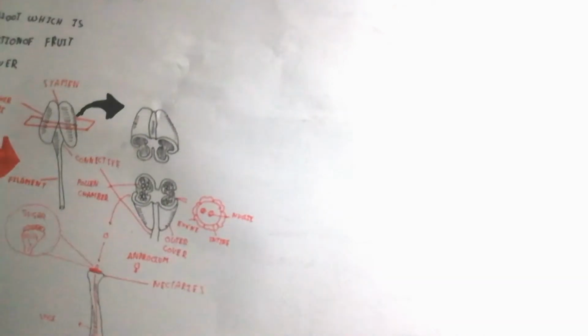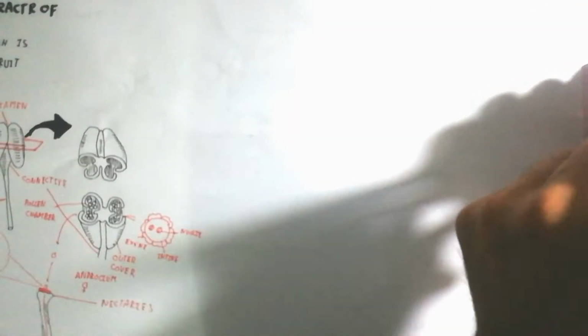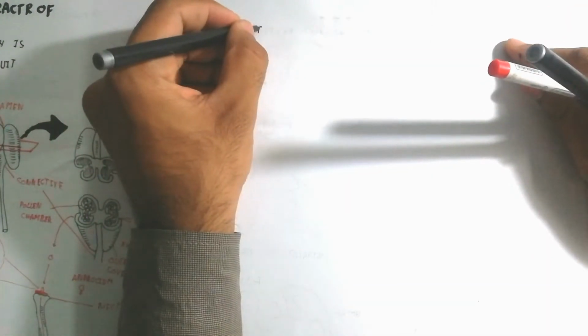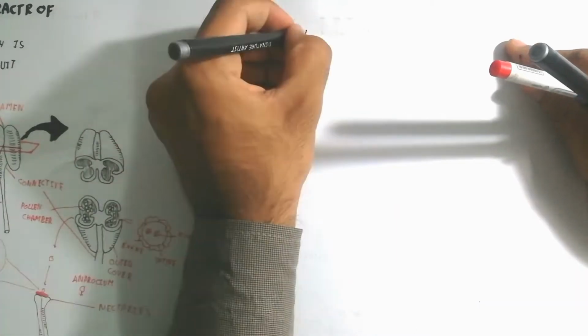Now we will talk about the basic different types of sepals. Sepal means calyx. The calyx is mostly green in color, and different types of sepals are present in different flowers in the different families of angiosperms. Angiosperms are the plants that contain flowers.